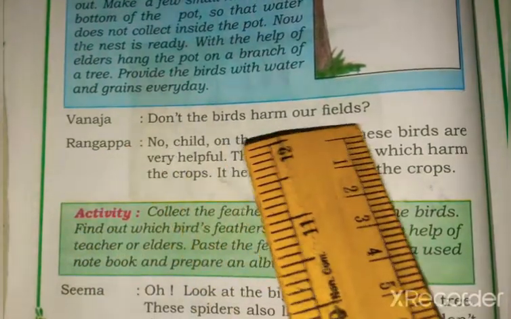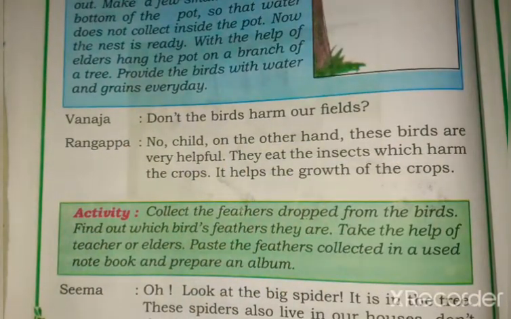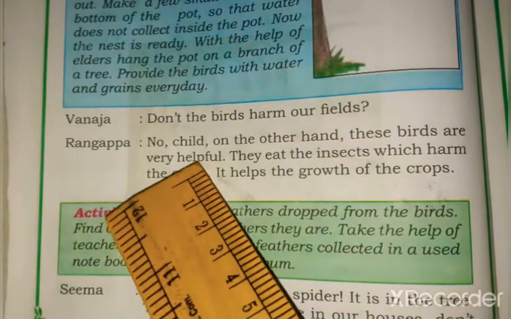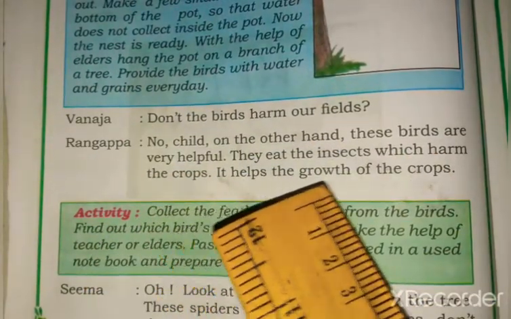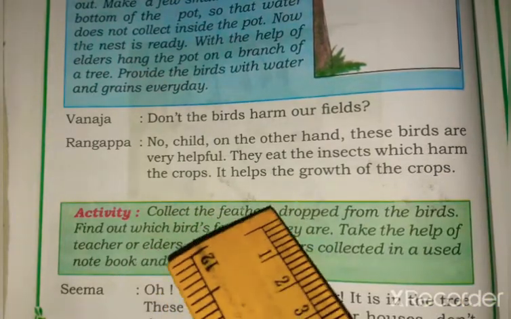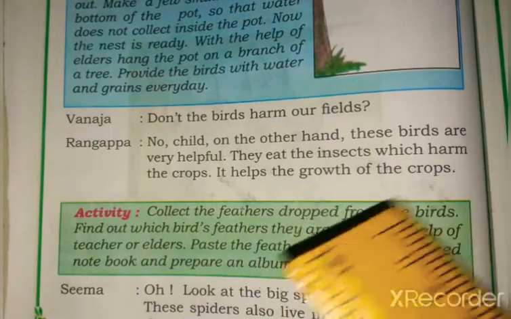Vanaja, don't the birds harm our field? Vanaja in return asks whether the birds will harm our field. Rangappa says, no child. On the other hand, these birds are very helpful. They eat the insects which harm the crops. It helps the growth of the crops.